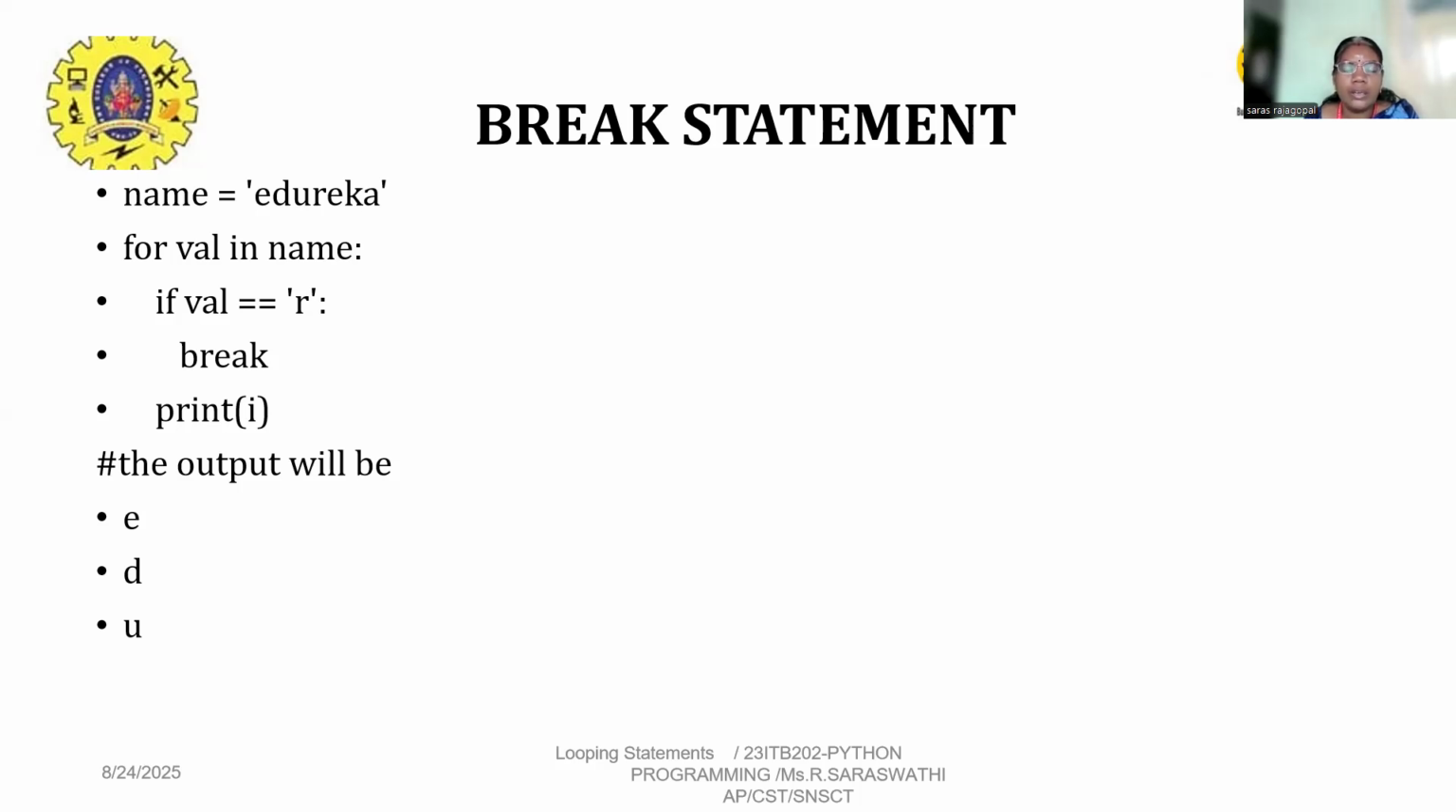For example, the string name is Edureka. For value in name, if value is equal to r, then break; otherwise print the value. The output will be e, d, u, and the loop breaks when the value is r. So we print the values up to r, which means three values will be printed for the given name. Whether the value is double equal to r means stop the process.